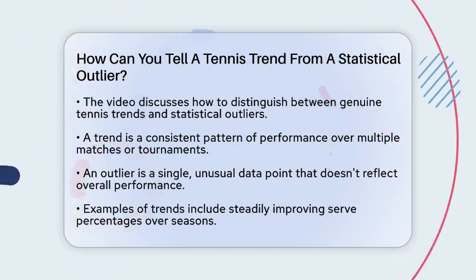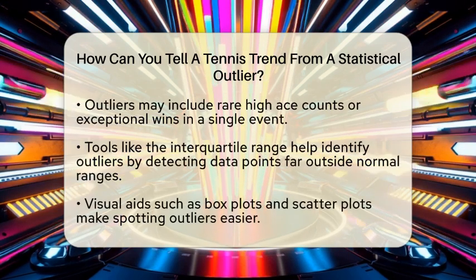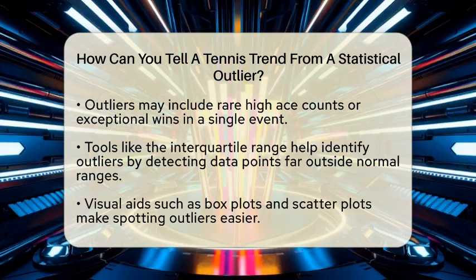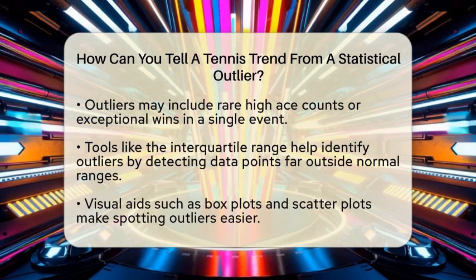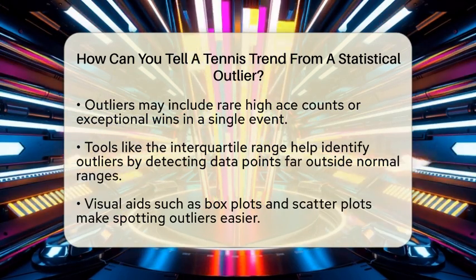On the other hand, an outlier is a single, unusual data point, like winning a tournament with an exceptionally high number of aces, but not showing the same in other events. Outliers are often anomalies or one-off performances.